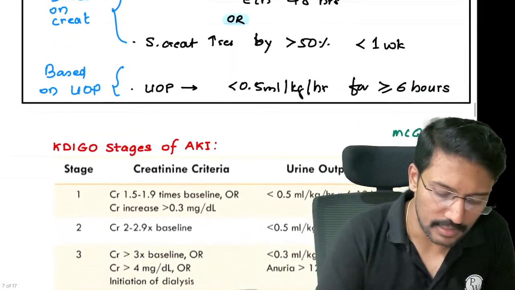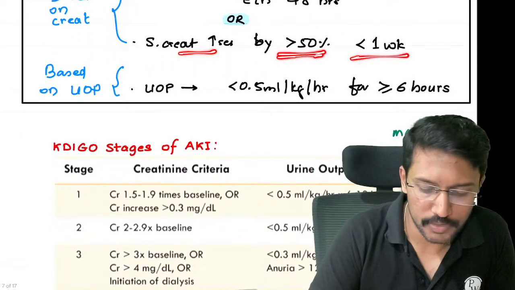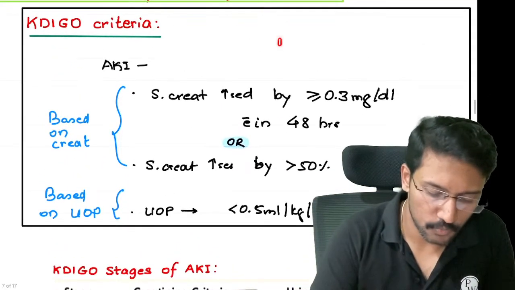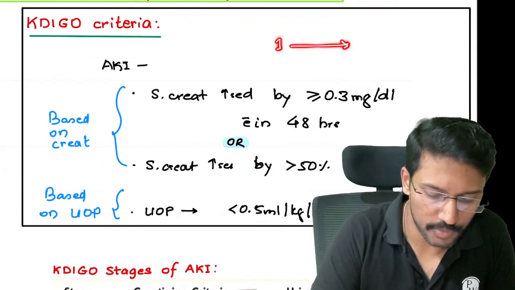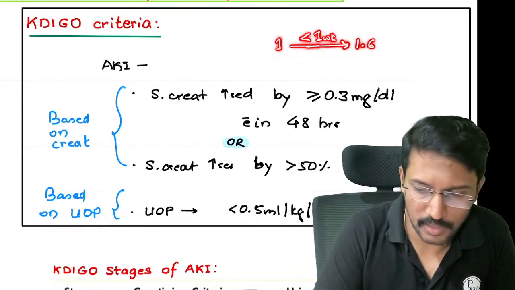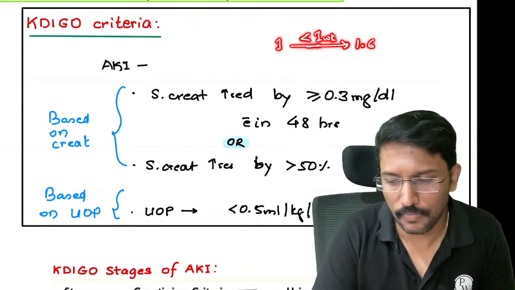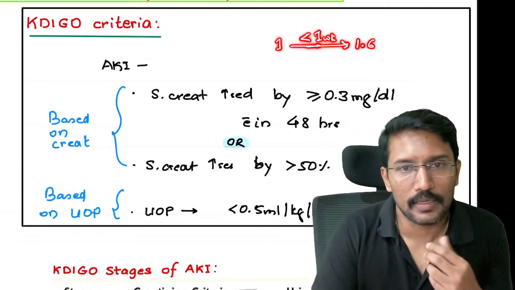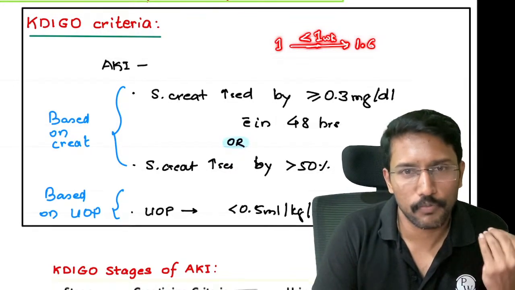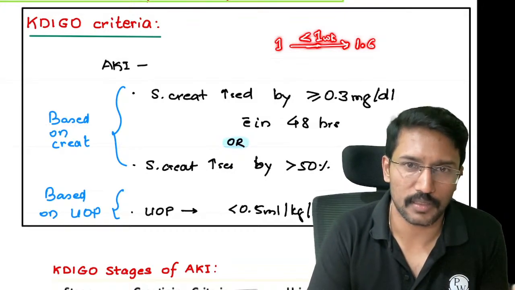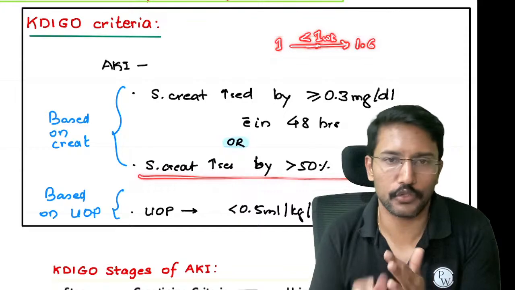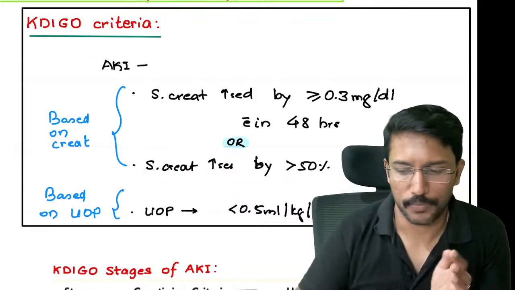Or if the creatinine increases by more than 50% in less than 1 week, means to start with, let me say it was 1, right? It has gone to become 1.6 in less than 1 week, right? कितना percent jump हुआ? From 1 to 1.6, 60% in less than 1 week. So it satisfies this criteria. Yes, then also I will call it as acute kidney injury, right?